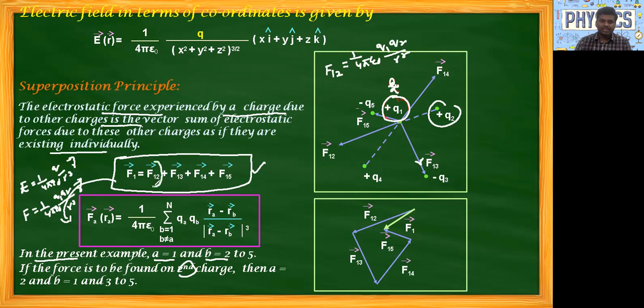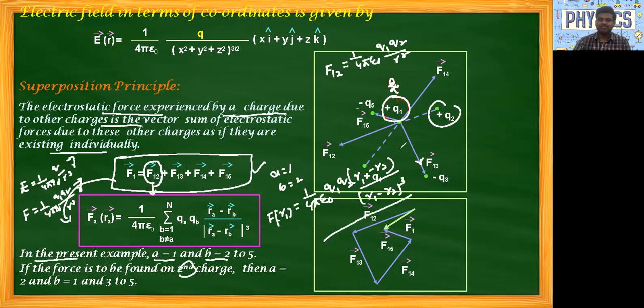See, if you want to write F12 in this equation, how to write? Just in the place of A is equal to 1, in the place of B is equal to 2, we'll get our required equation. What we'll get? That is force of 1, R of 1 is equal to 1 by 4 pi epsilon naught, that is constant, summation over, that is QA is Q1 and QB is Q2, and position R1 minus R2 by R1 minus R2 whole cube. Same, that is position of here R1 and R2. Next R1 and R3. That position.